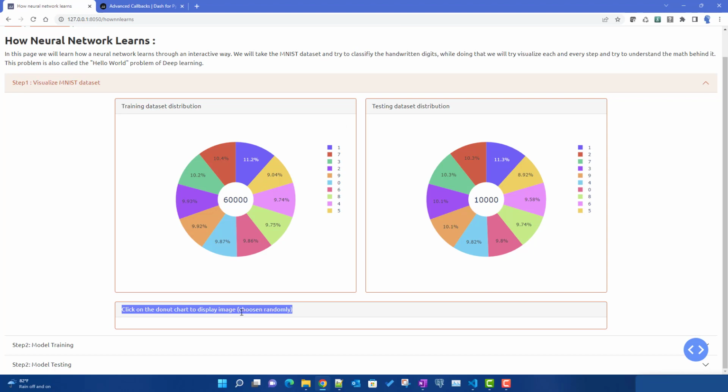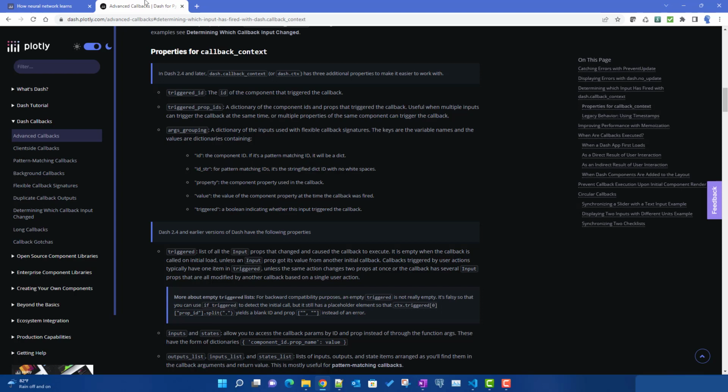So let's go one by one. The first thing is how to identify which chart I have clicked. This is the classic example of callback context. If we go to advanced callbacks, there is a concept called callback context. Let's say for a particular callback you have a lot of inputs, and one of those inputs may trigger this callback.